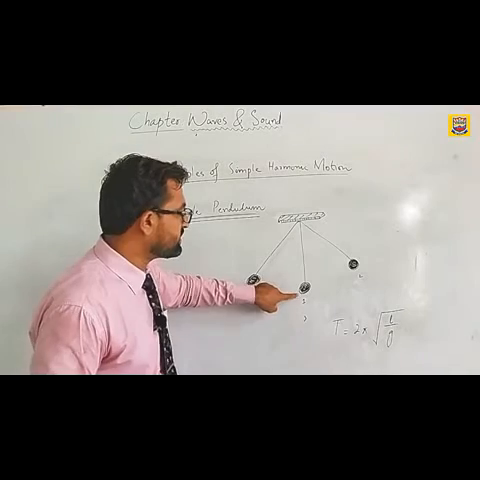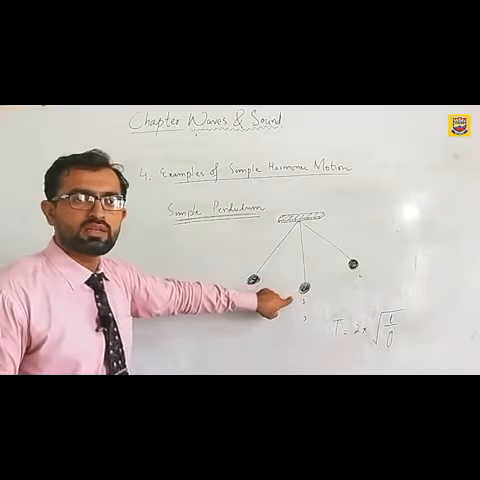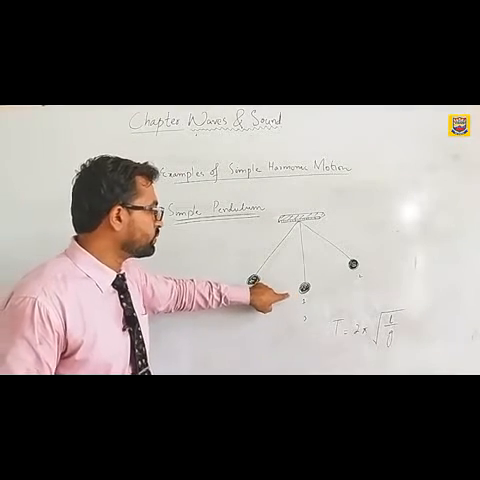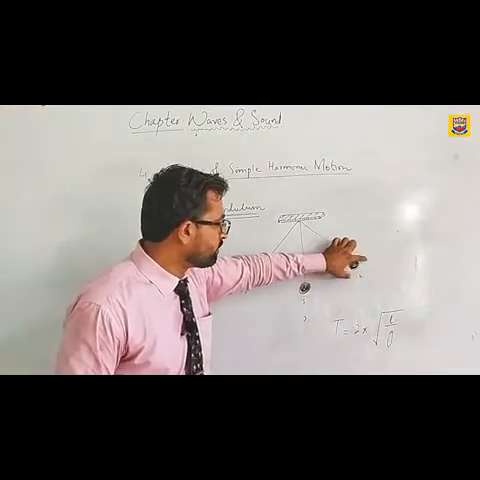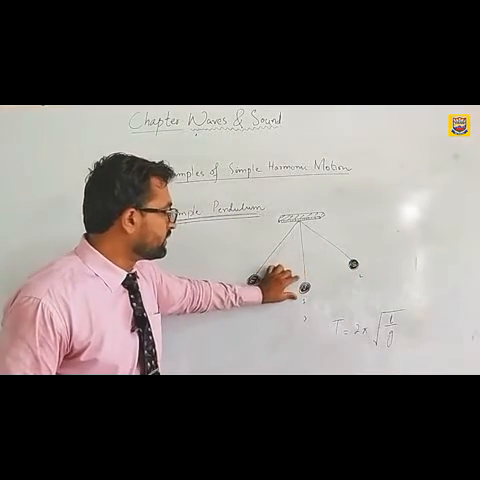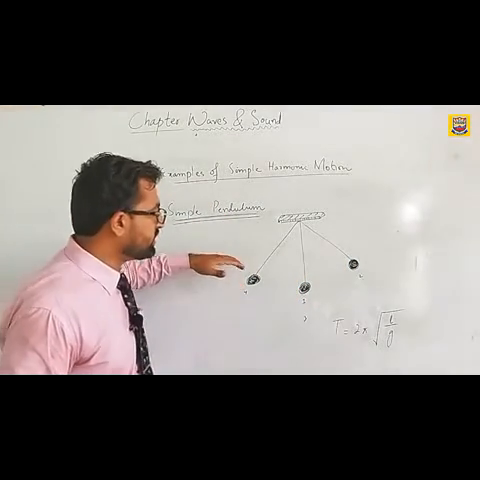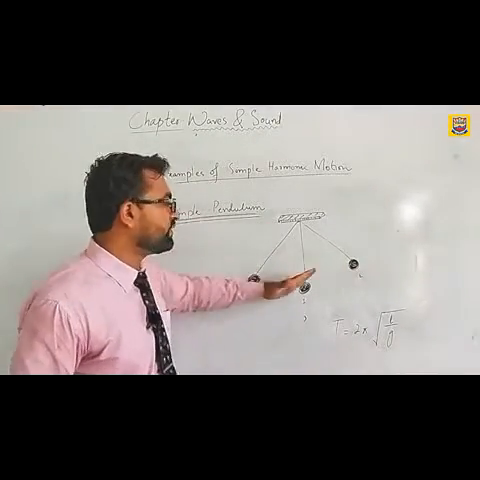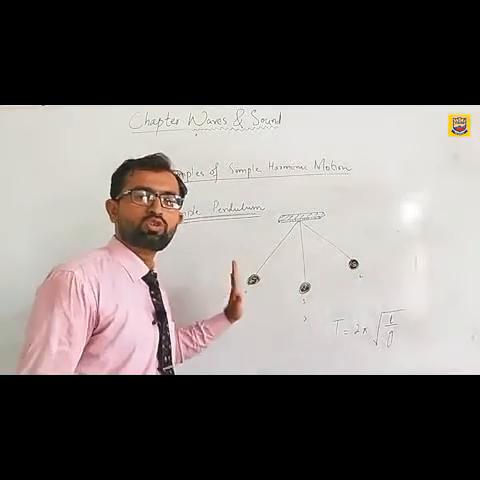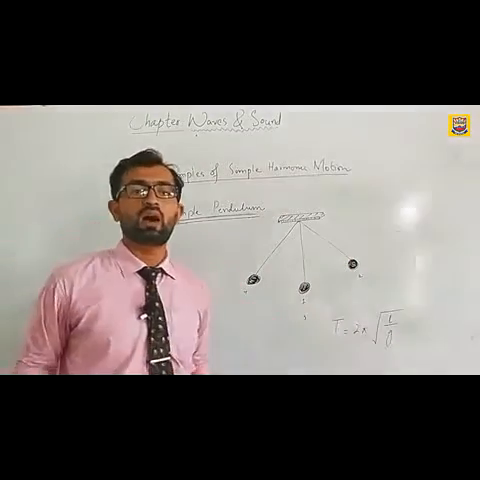So whenever we are disturbing or moving this bob from point 1 to 2, the bob will come back to the mean position and then it will complete its swing. So this complete motion, which is quite a to and fro motion, is known as simple harmonic motion.